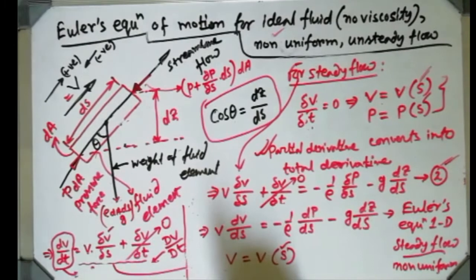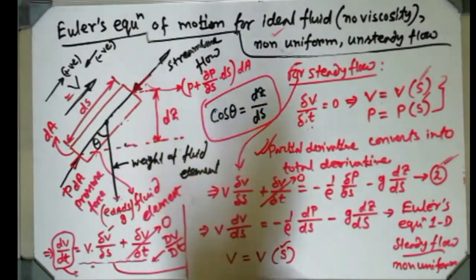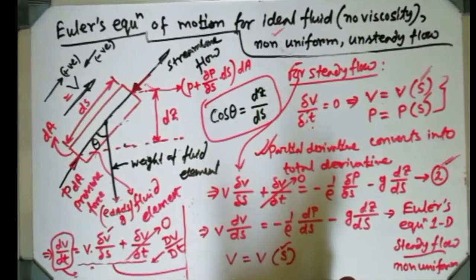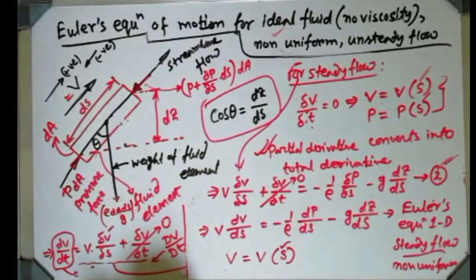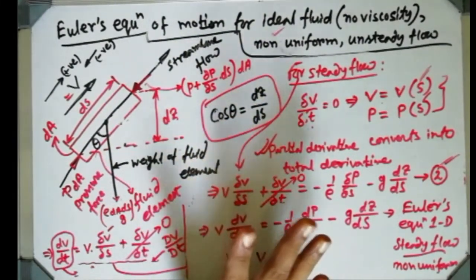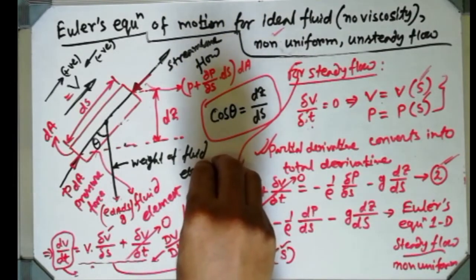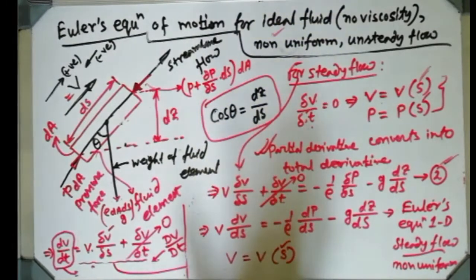Lots of students tell me, sir, if we don't do it this way, will it not work? Always it will work. You can choose any path, whatever you feel like. I feel this is the good path, that's why I am trying to teach this way, but I am not forcing you that you have to adopt this particular method. You can adopt any method, whatever you feel like. You people are adult enough to understand.